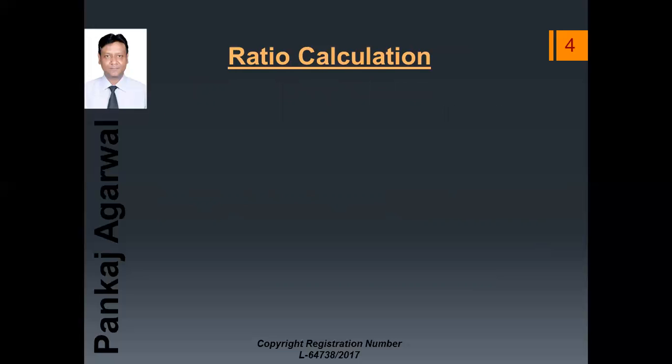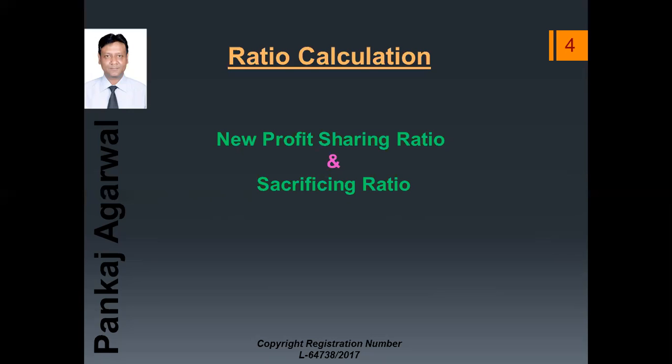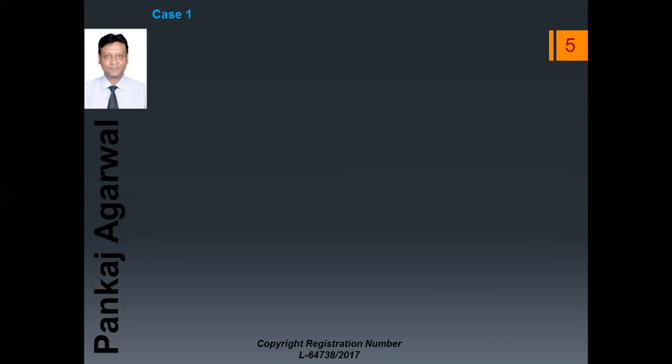So let us first understand the first topic, that is calculation of the ratio. In ratio calculations, we have to calculate two things: first, new profit sharing ratio, and second, sacrificing ratio. Here the sacrificing ratio means old ratio minus new ratio. Let us understand all these by some examples.